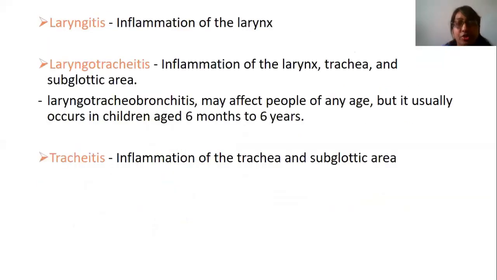Laryngitis is the inflammation of the larynx, where we see hoarseness of voice or a sore throat. Laryngotracheitis is the inflammation of the larynx, trachea and the subglottic area. It affects mainly children, and adults also, but we commonly see it in children for the same reason, because of the immune system. The immune system of children is very low. Because of that, all these upper respiratory tract infections are seen in children. Tracheitis is the inflammation of the trachea and the subglottic area.